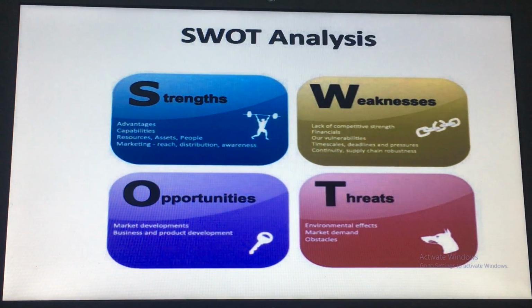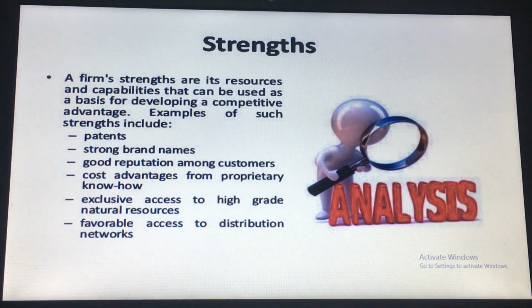So, after making an environmental scan, we should come to the SWOT analysis. In SWOT analysis, we should find our strengths, weaknesses, opportunities, and threats. A firm's strengths are its resources and capabilities that can be used as a basis for developing a competitive advantage. Examples of some strengths include patents, strong brand names, good reputation among customers, cost advantage from proprietary know-how, exclusive access to high-grade natural resources, and favorable access to distribution networks.